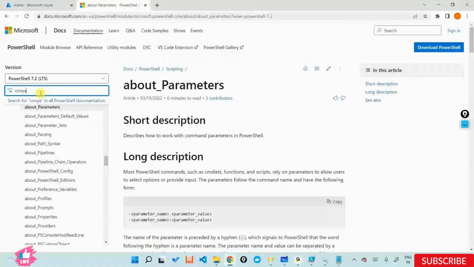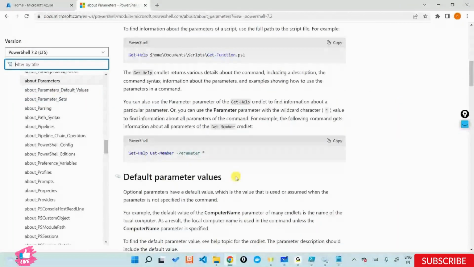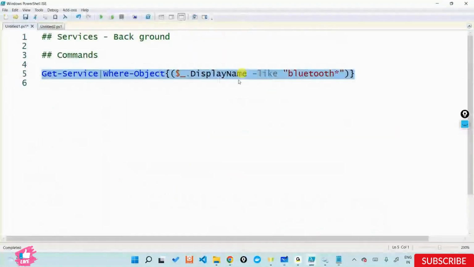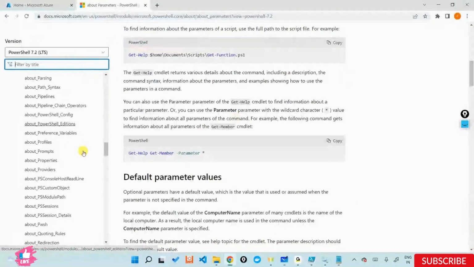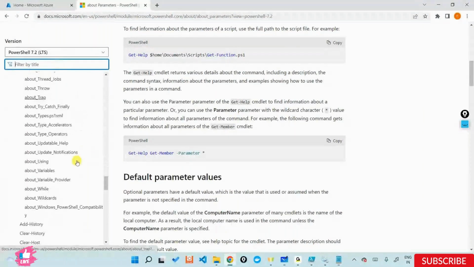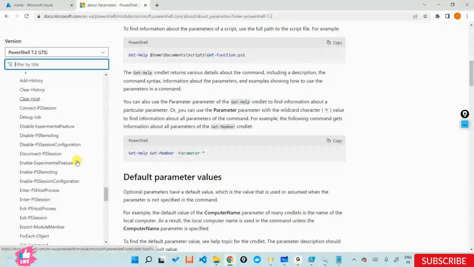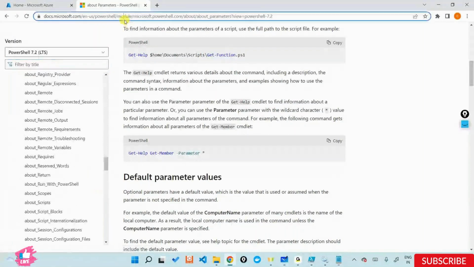Okay, thanks, Kiran. When we use the contains operator, contains is to match something, if you want to just look at that particular string as such. For example, I'll give you an example here. Let's see, where is the contains operator? Let's see this one, about PowerShell contains. Can you try this with match once?